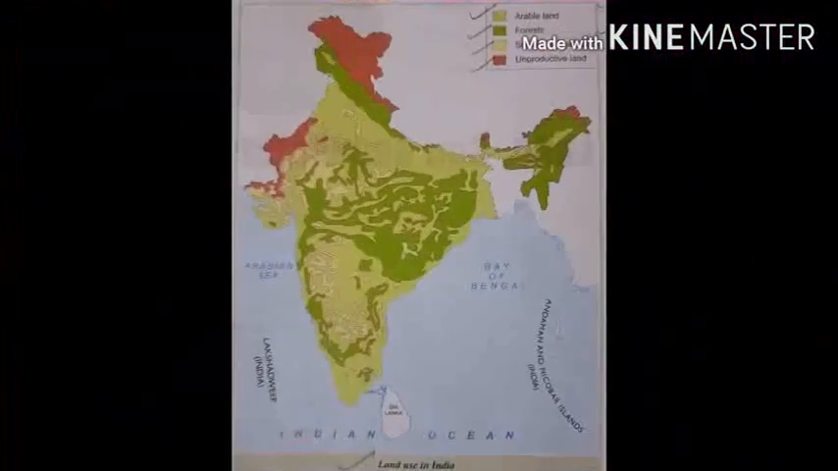Now let's start with the next topic, that is the land use pattern in India. This map shows the land use. As the parrot color you can see here, it shows the arable land, that is suitable for agriculture, like Uttar Pradesh, Punjab, Haryana.